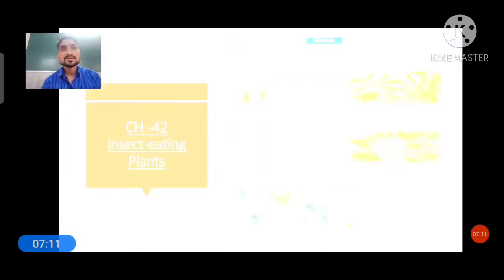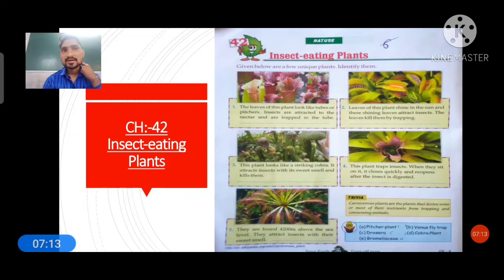Now next chapter, see chapter number 42, it's about insect eating plants. Students, around us there are different types of plants, simple and wild. Here in this chapter you will learn about insect eating plants, which means these plants can eat insects. So here your title is given: insect eating plants. Let me read the first question and we will understand it.